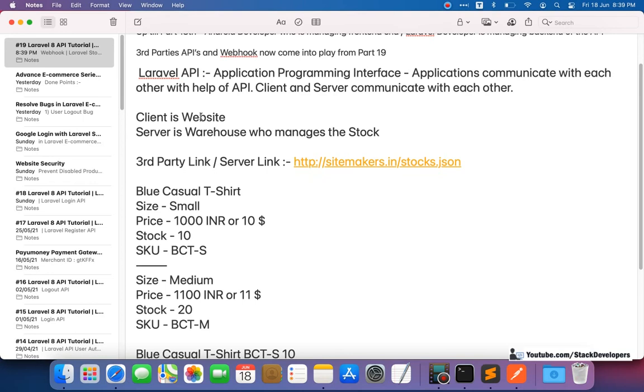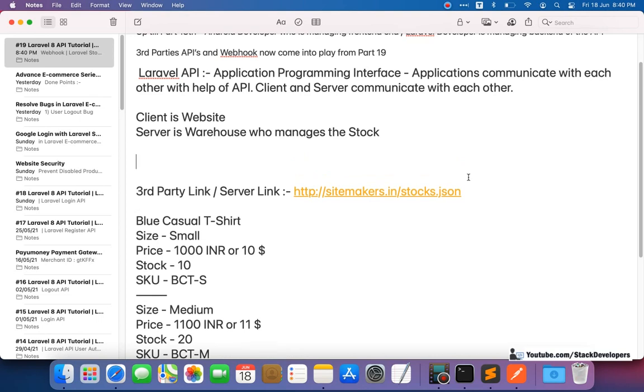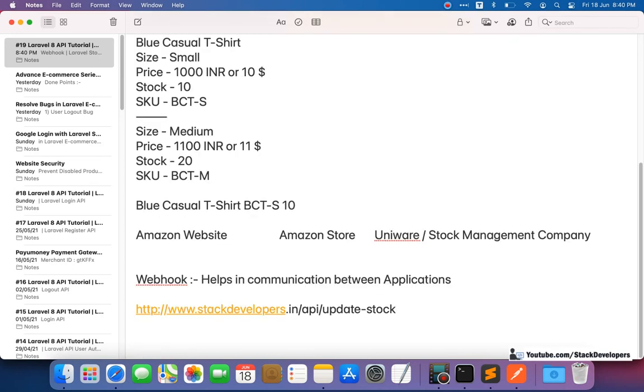See, here we have client and server communicating with each other. And here one thing is really important: the link provided by the server to the client, this is the third party link, and here the link provided by the client to the server.